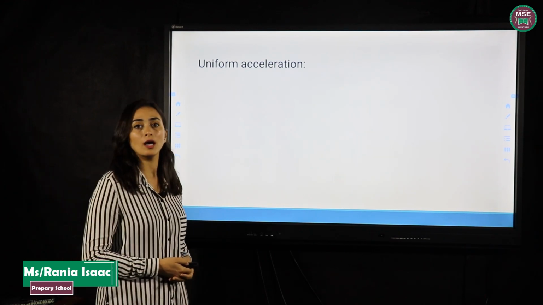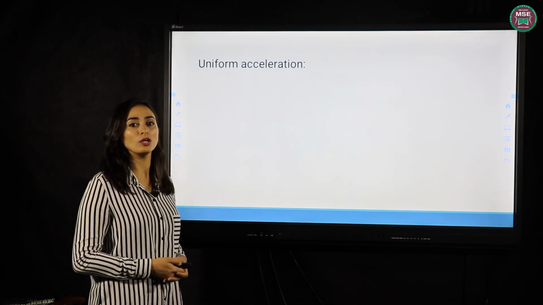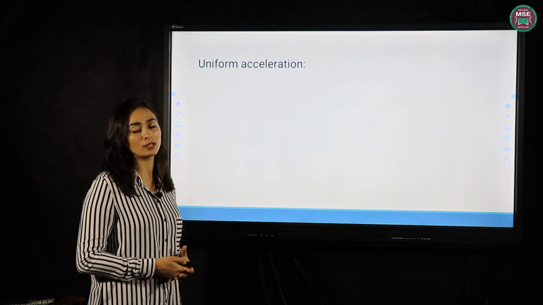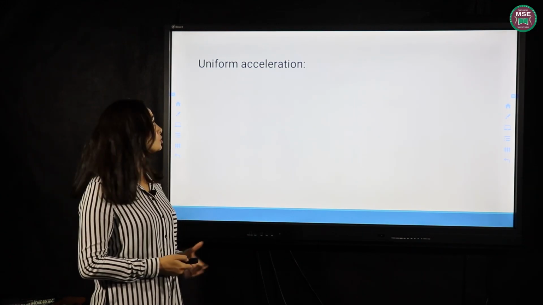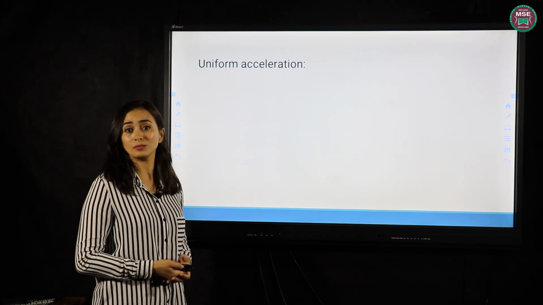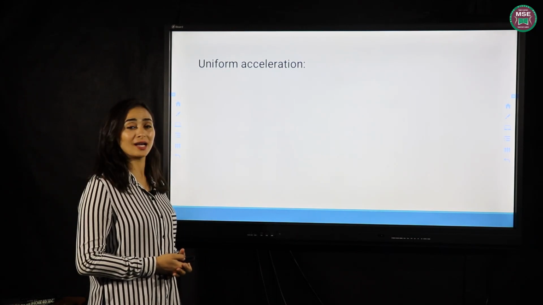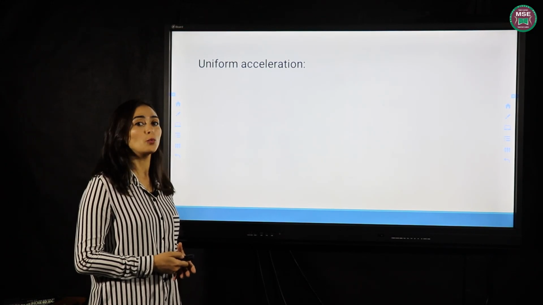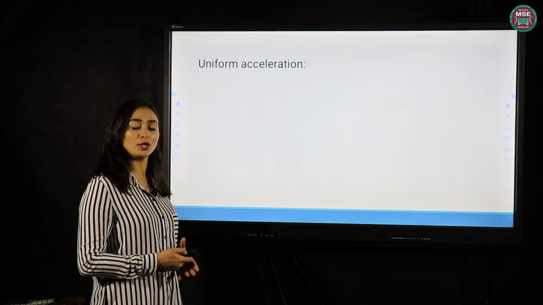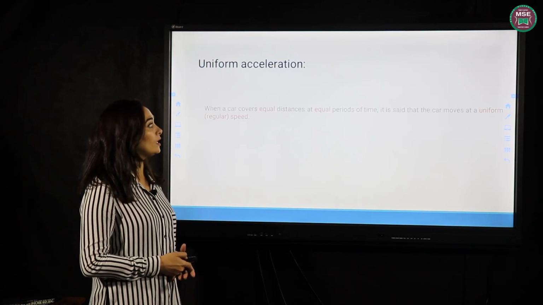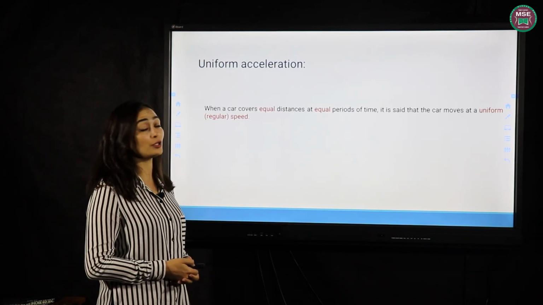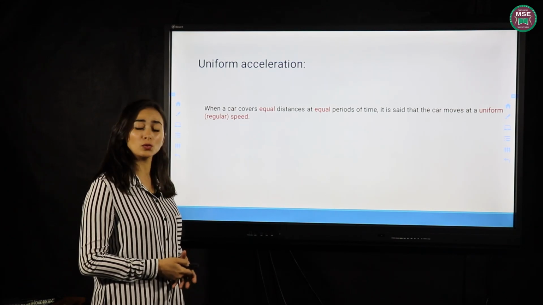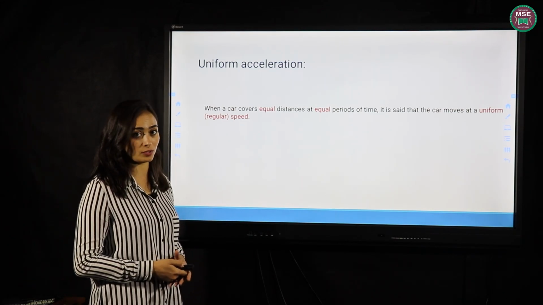As we said, acceleration is the change in the object's speed in 1 second in a specific direction. So what does uniform acceleration mean? Uniform acceleration means the change in speed by equal amounts in equal periods of time. Let's remember when we talked about uniform speed. Uniform speed means the body covers equal distances in equal periods of time.